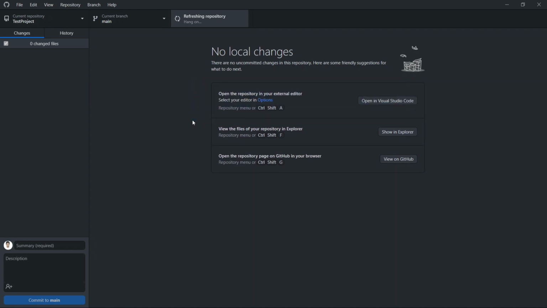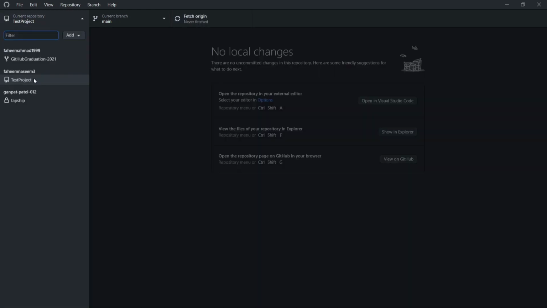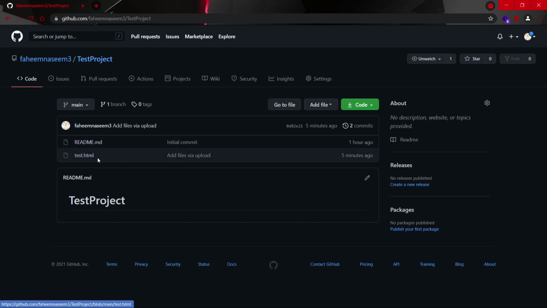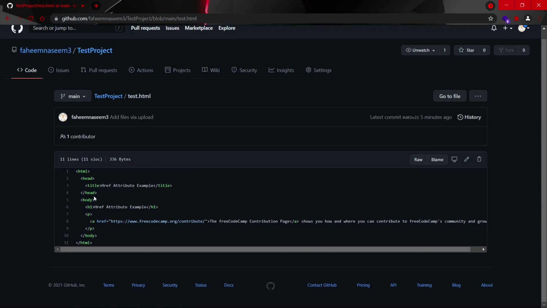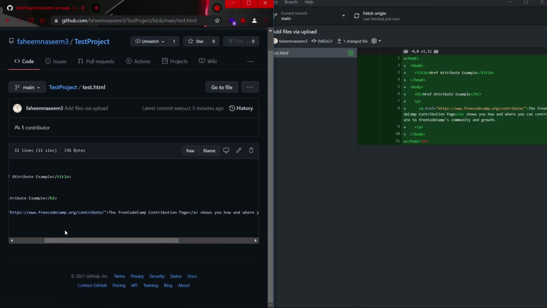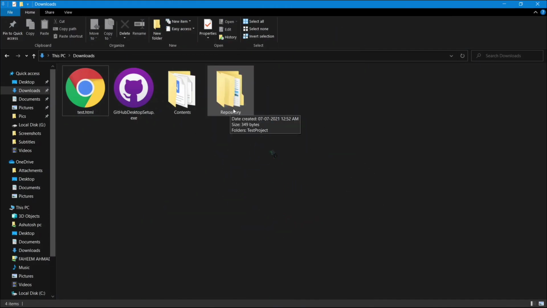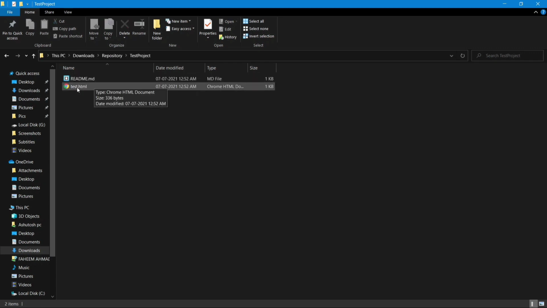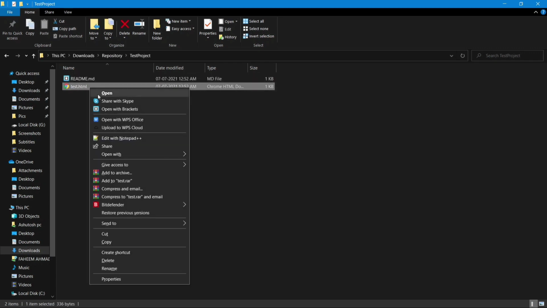Now you can make changes or add files or code to the test project repository. So you can see the exact copy of files and code on GitHub Desktop as in the owner repository. You can just compare the code if you want. It's the replica of the original code. Now I will make some changes in the code saved in my repository, and I'll just add one line of code.